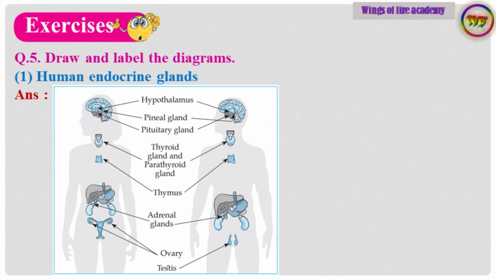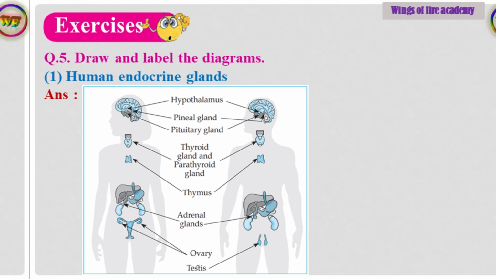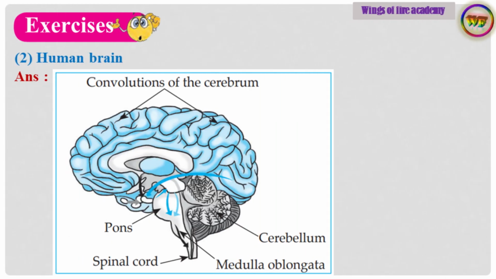Question 5. Draw and label the diagrams. Sub-question 1. Human endocrine glands. Answer. Diagram is given directly. Sub-question 2. Human brain. Answer. Diagram is given directly.